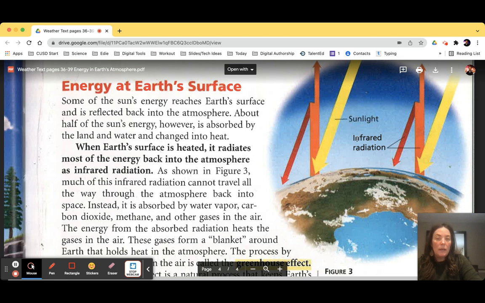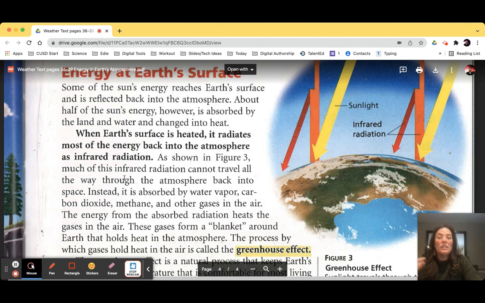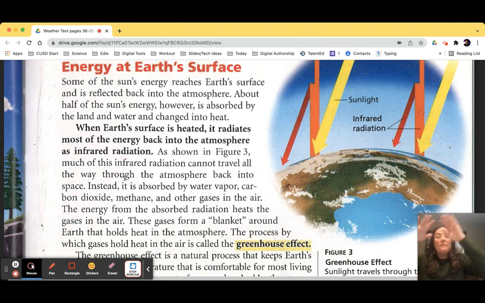As shown in figure 3, much of this infrared radiation cannot travel all the way back through the atmosphere into space, but instead it is absorbed by the water vapor, carbon dioxide, methane, and other gases and particles in the air. The energy from the absorbed radiation heats the gases in the air, and that forms a blanket, or what we sort of refer to as an envelope, around Earth that holds the heat in the atmosphere. The process by which gases hold that heat is called the greenhouse effect.